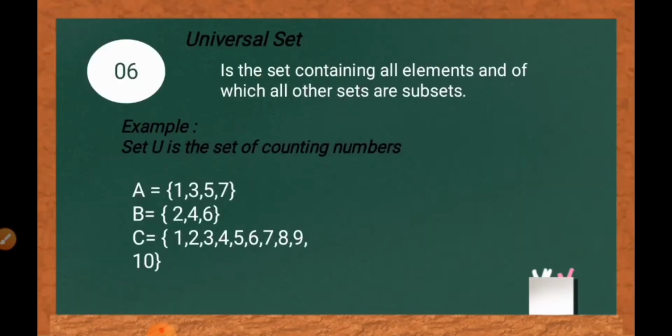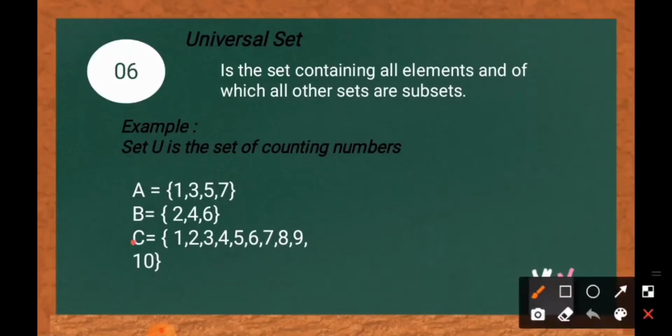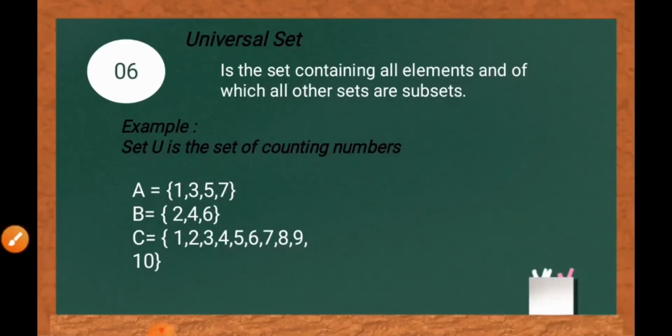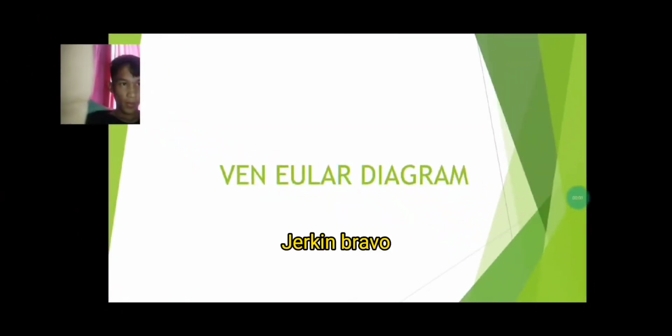The last set is called the universal set. It is the set containing all elements, of which all other sets are subsets. The universal set is represented by a capital letter U. Example, set U is the set of counting numbers. So, sets A, B, and C are proper subsets of set U because a universal set contains all the elements in a particular problem. Venn diagram.